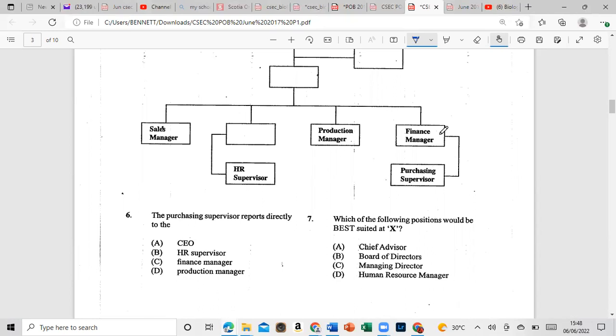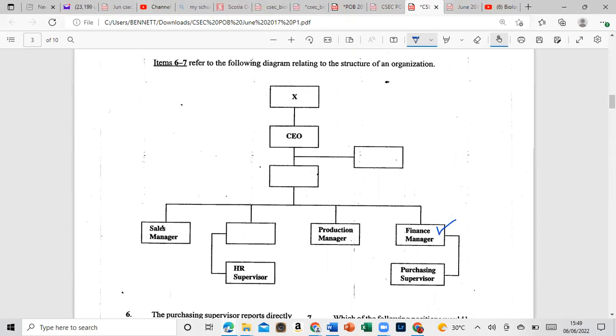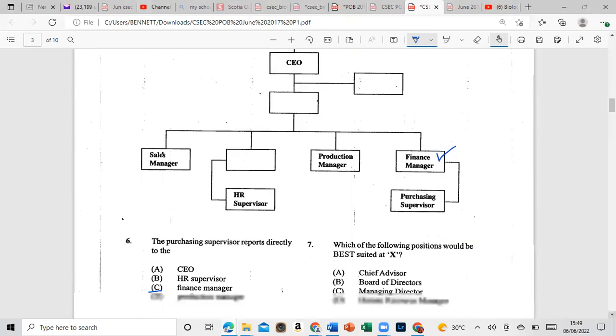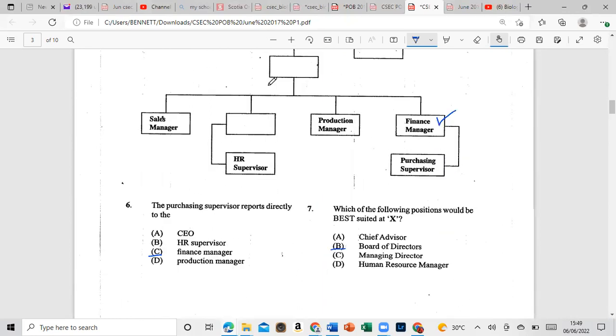And that is, as I was pointing out, the finance manager would be our answer. Number 7, which of the following positions would be best suited as X? So let's go back up to X, which is above the CEO, so that would be the board of directors.